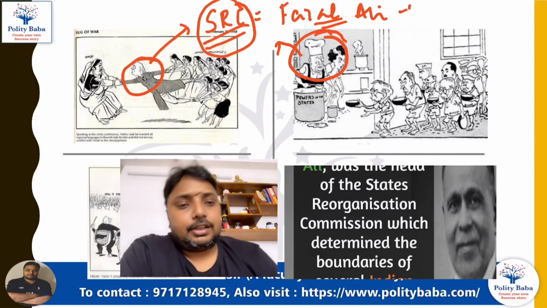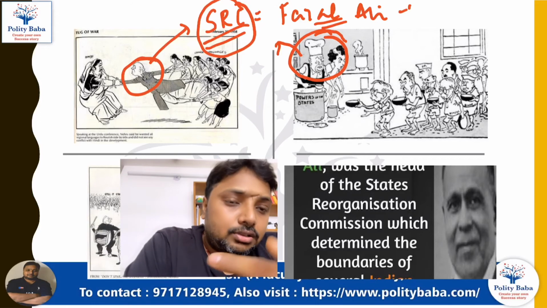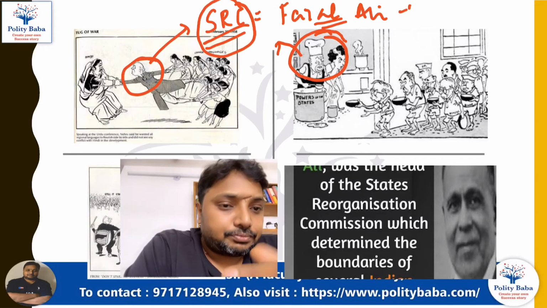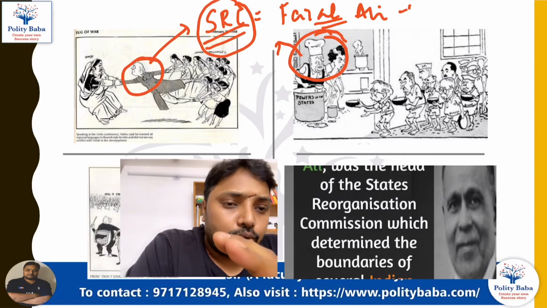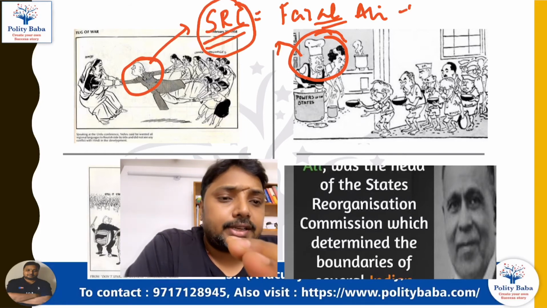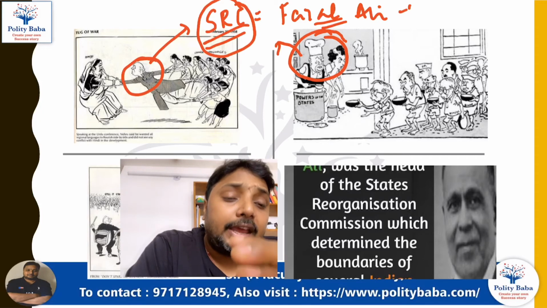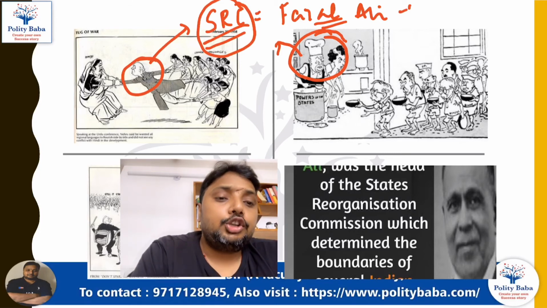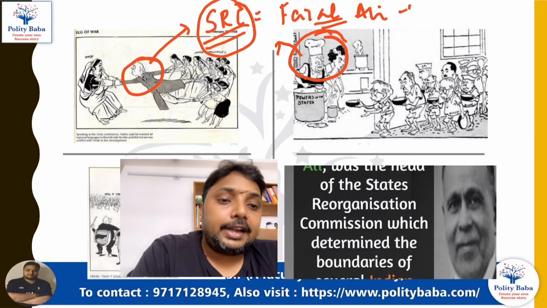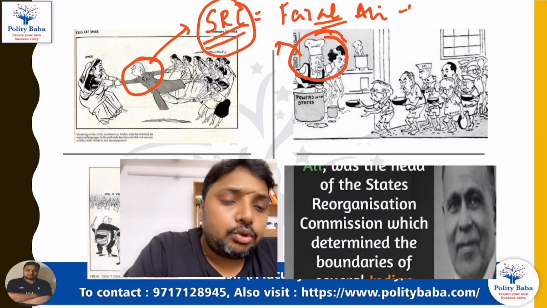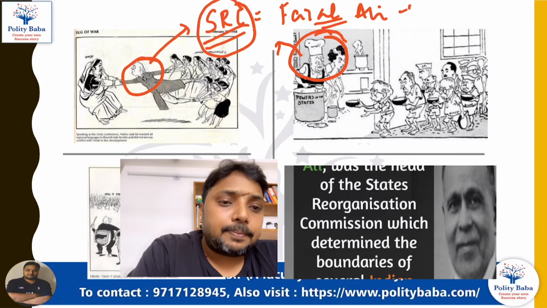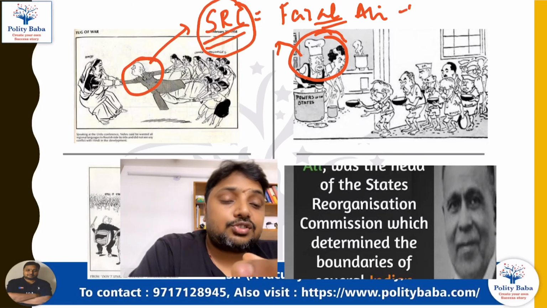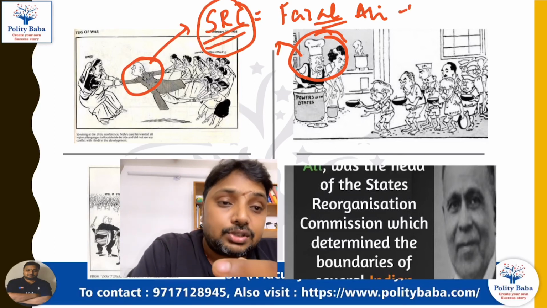The whole crux of the discussion here is to make you understand the conditions in which the Congress decided not to make new provinces in new India, and what developments unfolded in independent India which pressurized the government to form a State Reorganization Commission and form separate linguistic states.